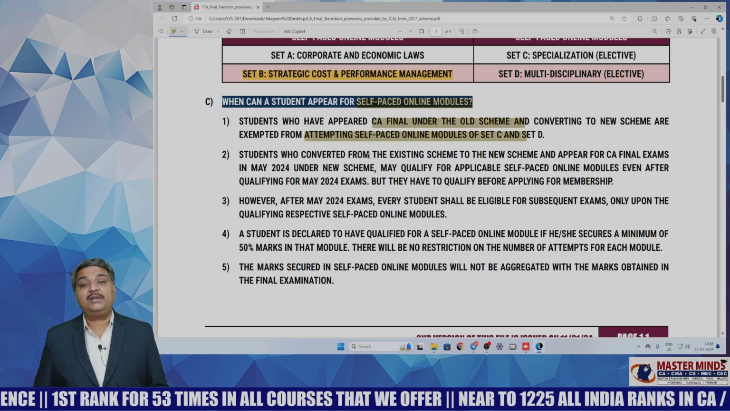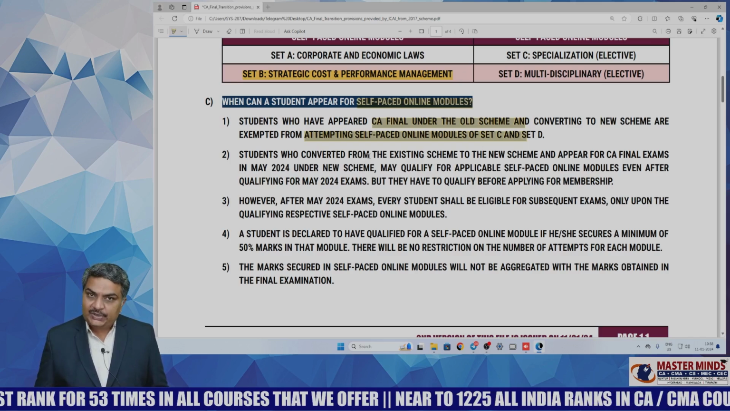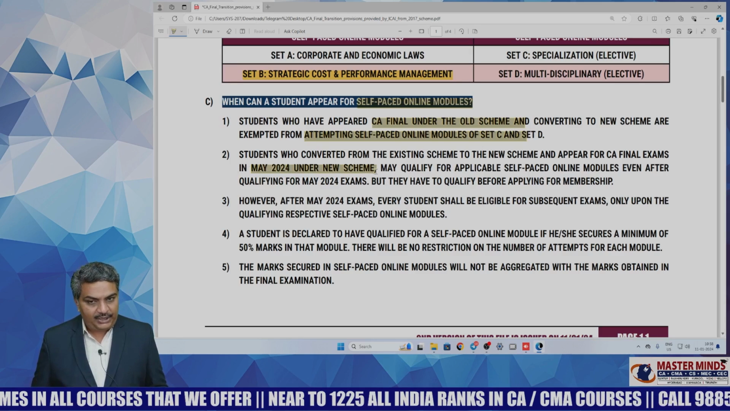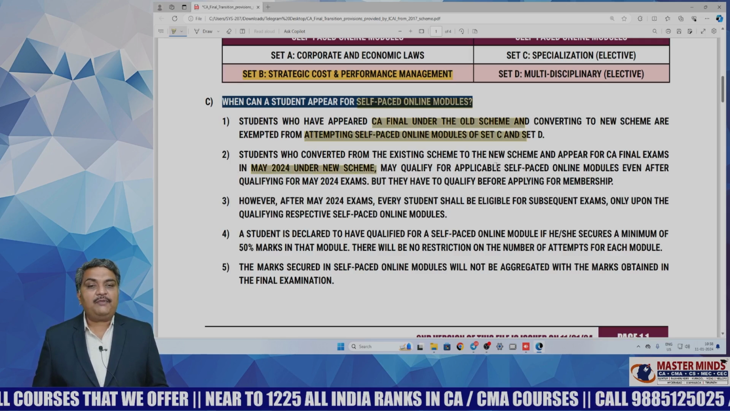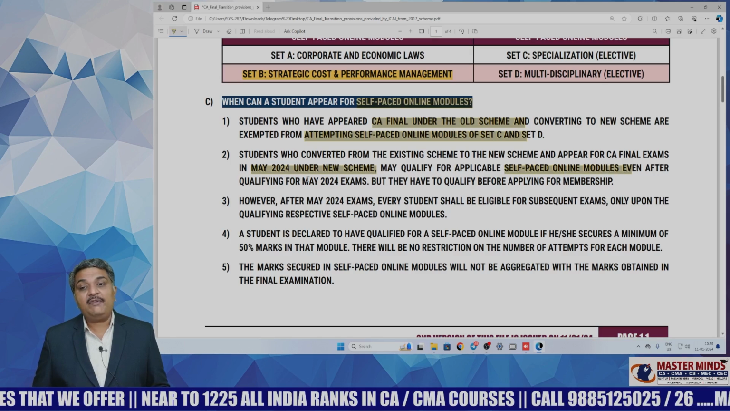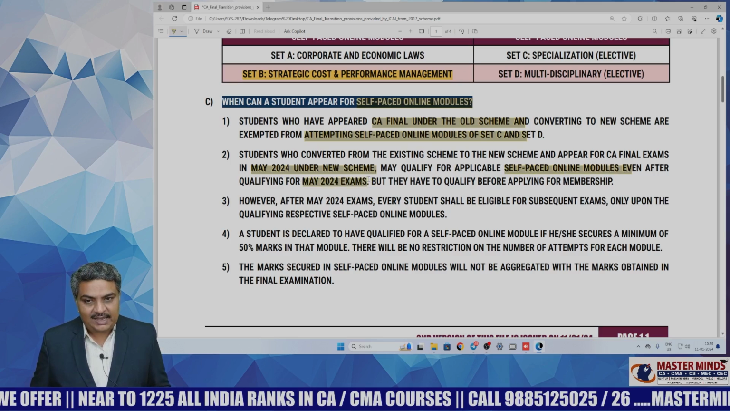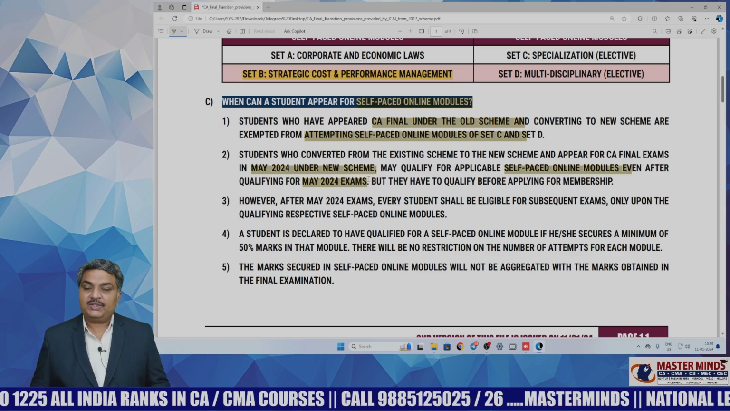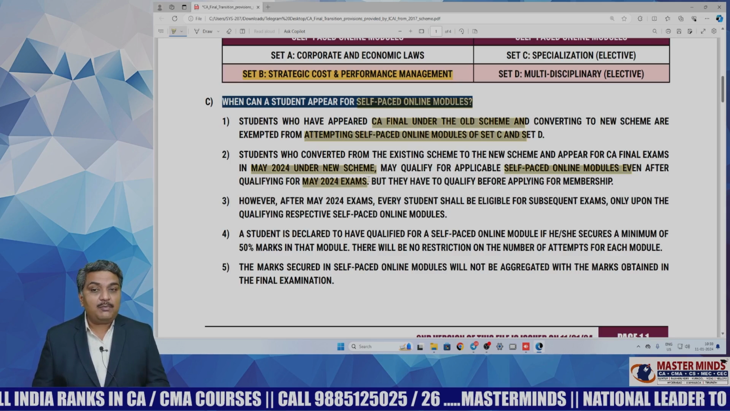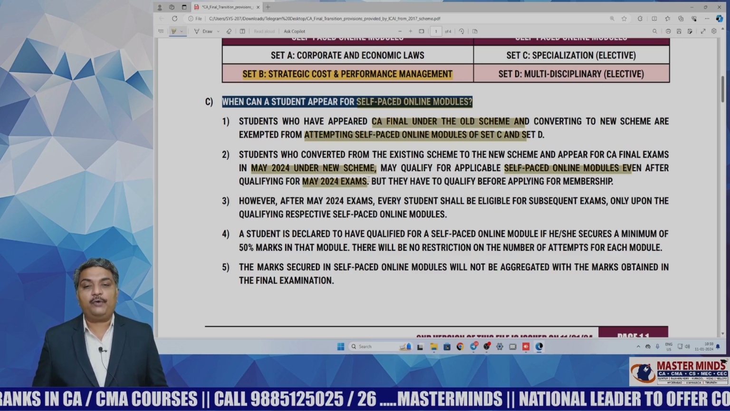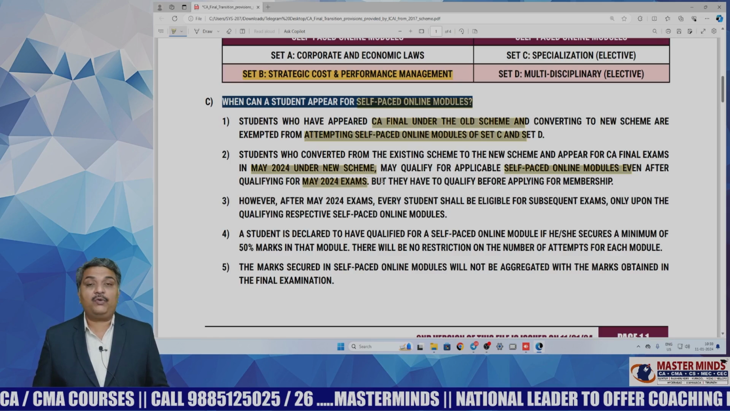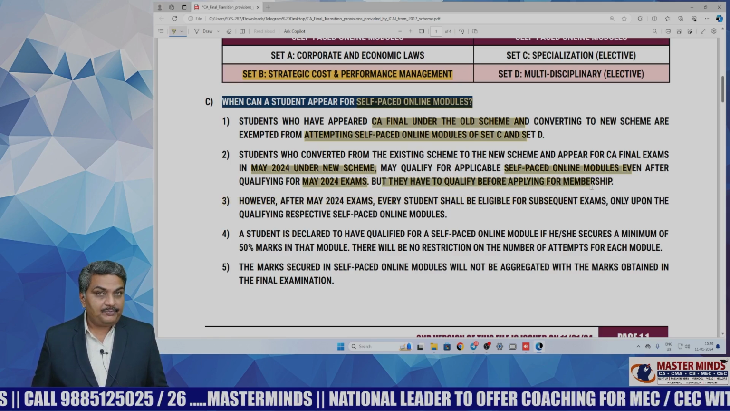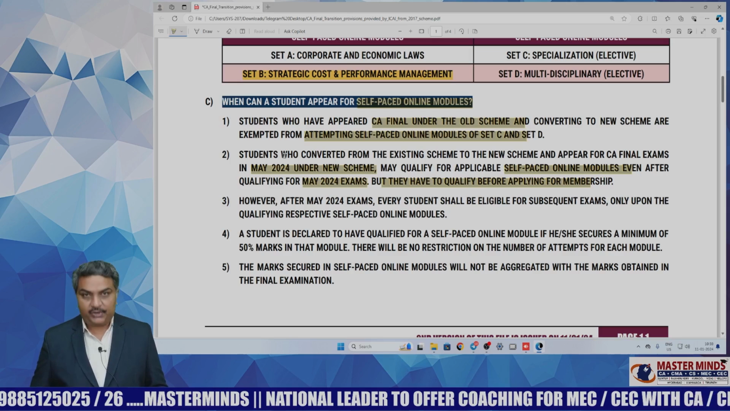Students who have converted from the existing scheme to the new scheme and appear for the CA Final exams in May 2024 under the new scheme may qualify for the applicable self-paced online modules even after the May 2024 exams. This is a big relief to the students writing in May 2024. But you have to qualify these self-paced modules before applying for membership. This is the most important thing you need to remember.